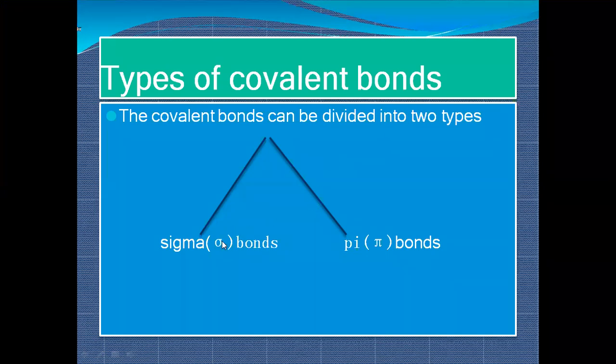Sigma, the sign for sigma bond is this, and the sign for pi bond is this. And I think you're familiar with this pi sign. Okay.